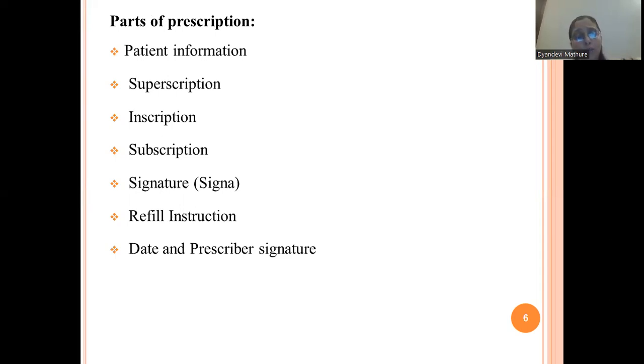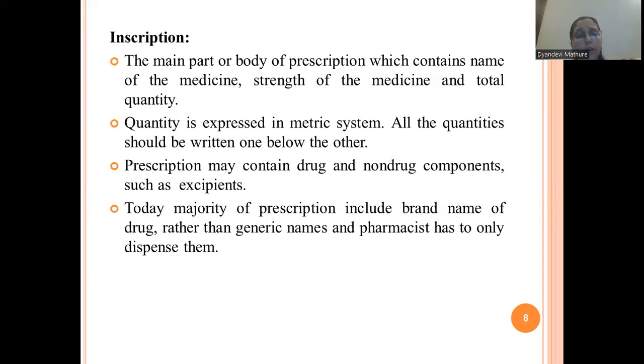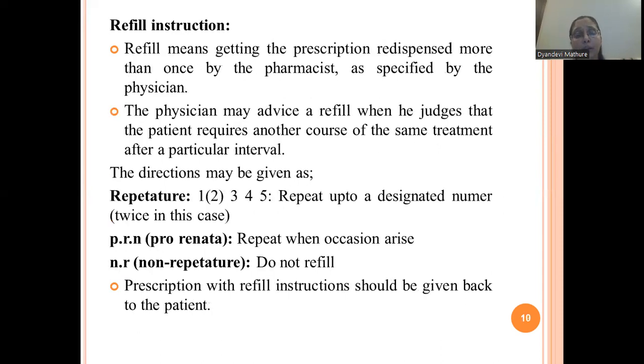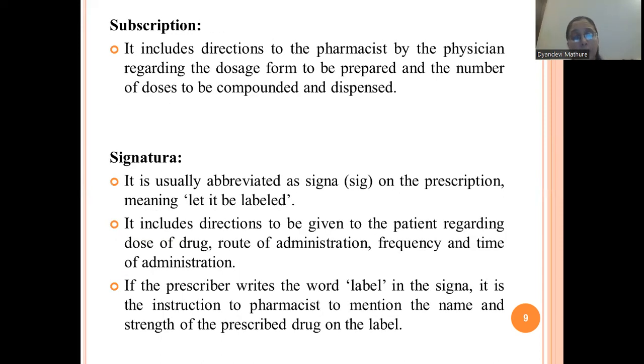What is meant by subscription? It contains the directions given by the physician to the pharmacist on how to prepare the medication and how much is to be prepared. Once your preparation is made, it is required to be labeled, and those labeling directions are given in the signature.